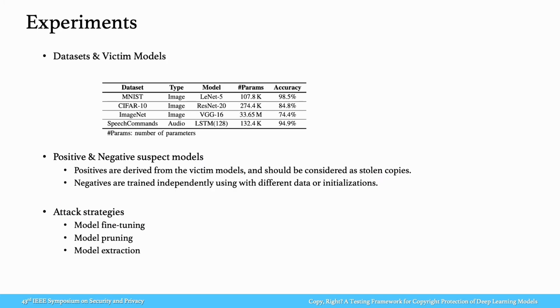We run the experiments on 3 image classification datasets and 1 audio recognition dataset. The models used for the 4 datasets are summarized in the table, including 3 convolutional architectures and 1 recurrent neural network. Positive suspect models are derived from the victim models via fine-tuning, pruning, or extraction. These models are considered as stolen copies of the owner's victim model. DeepJudge should provide evidence for the victim to claim ownership. Negative suspect models are trained independently using different training data or different initializations. The negative suspect models serve as the control group to show that DeepJudge will not claim wrong ownership.